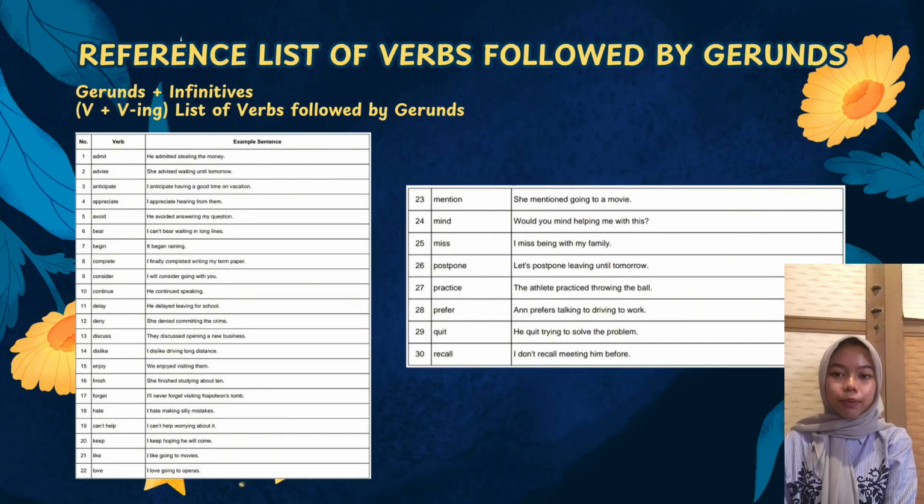Here are some examples. He admitted stealing the money. She advised waiting until tomorrow. They avoided answering the question. I can't bear waiting in long lines. In each sentence, the second verb takes the ing form. Let's look at some common verbs that are followed by gerunds. Here are just a few from the list. Admit, advise, anticipate, appreciate, avoid, and so on.